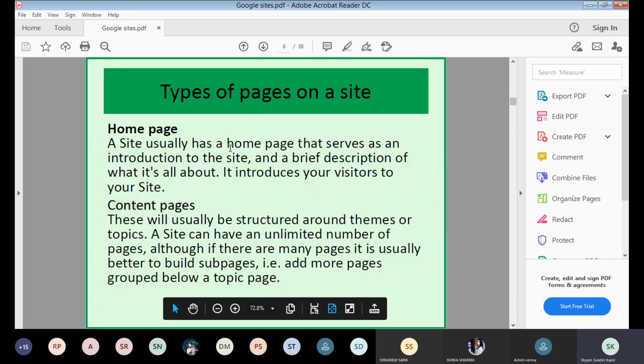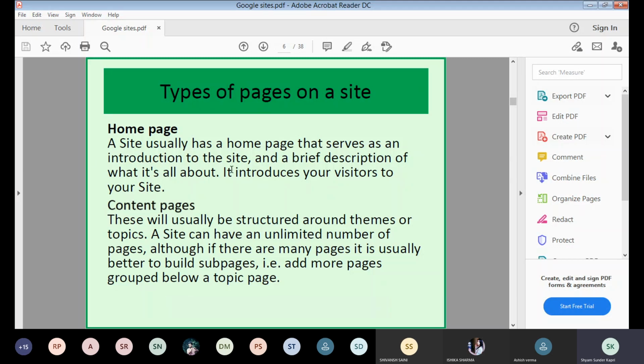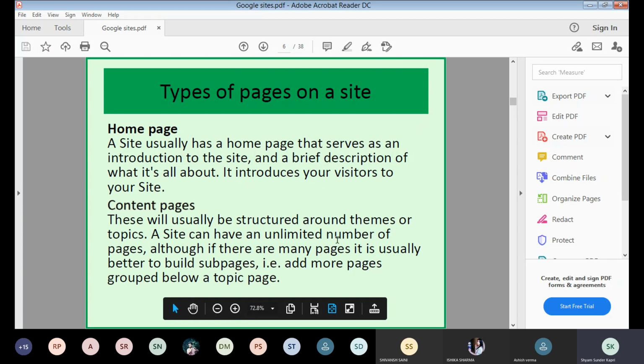Home page: a site usually has a home page that serves as an introduction to the site. If you want to develop a website, these are the basic things you must know, even if you are starting with a small e-commerce store, and a brief description of what it's all about. It introduces your visitors to your site, and the home page also gives navigation menus to visit different pages or different categories or different sections.